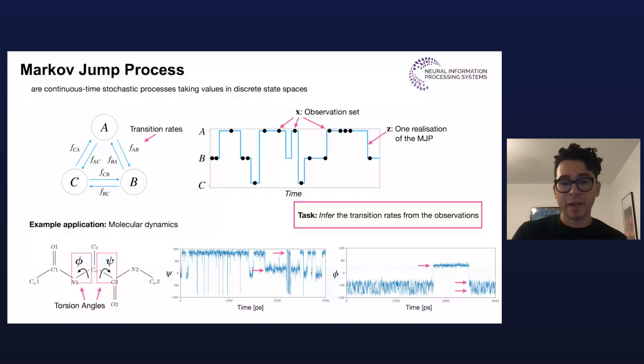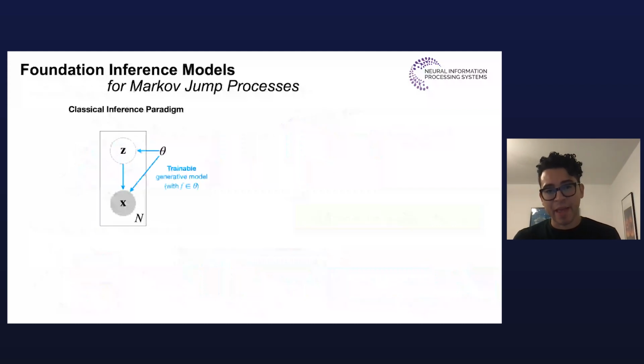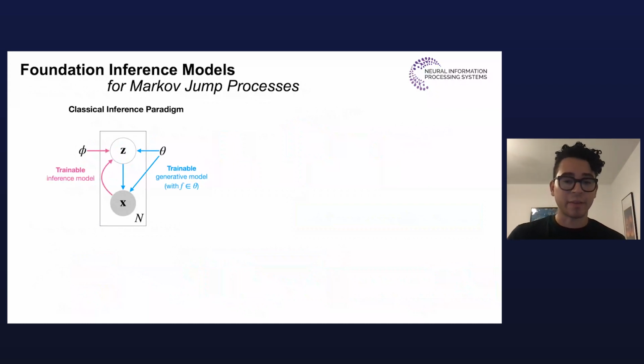Well, the classical approach to solve this problem has basically two components. First, a trainable generative model that imposes the Markov jump process prior onto the data and which treats the transition rates as trainable parameters. And second, a trainable inference model which yields the posterior distribution over the Markov jump process.